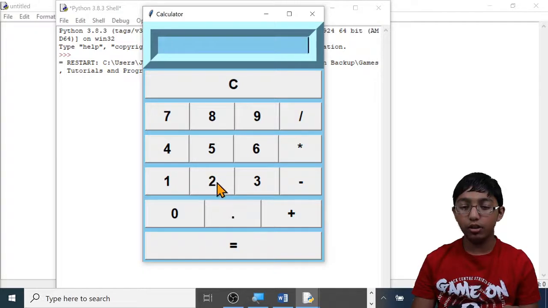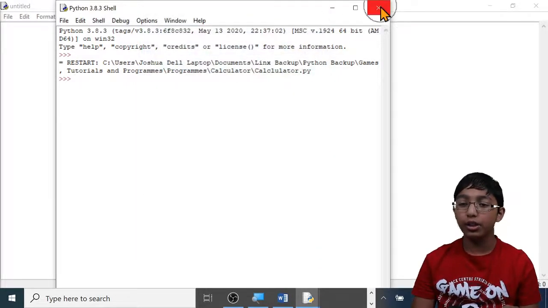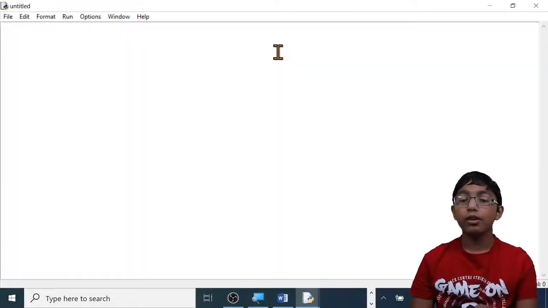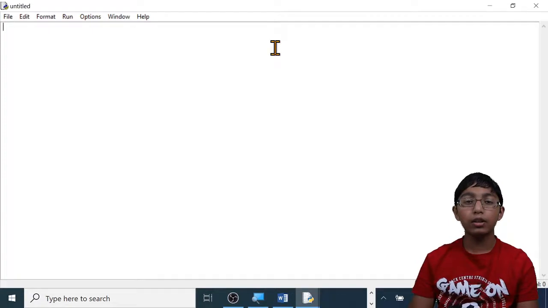Now I'm going to do 5.5 plus 6.2 equals, you can see that the answer 11.7 has been displayed. Let's clear it and let's close the calculator and let's close the shell. Now that I've shown you the final product, let's start programming it.